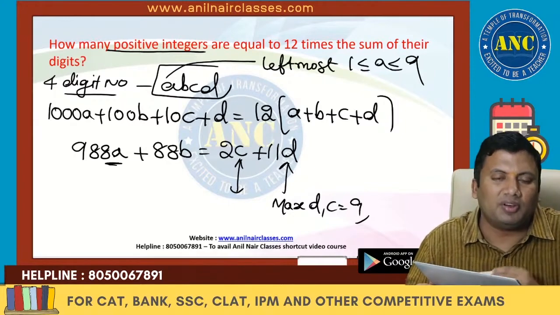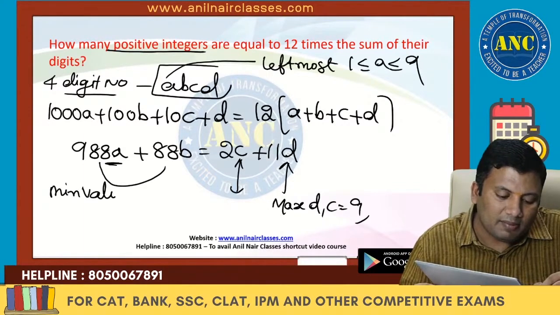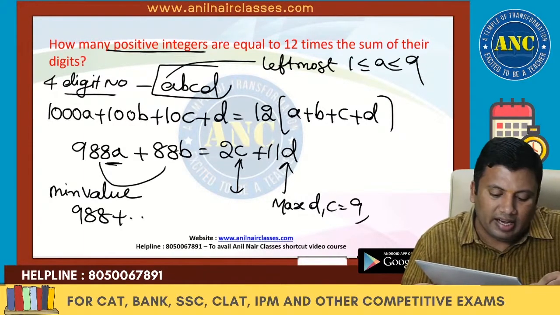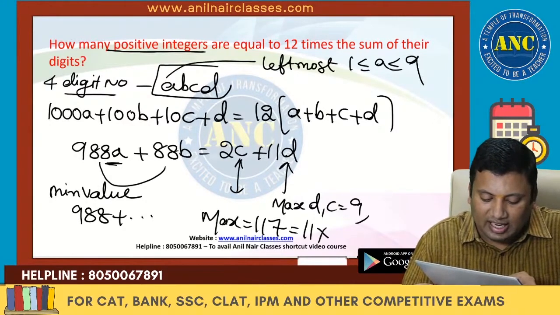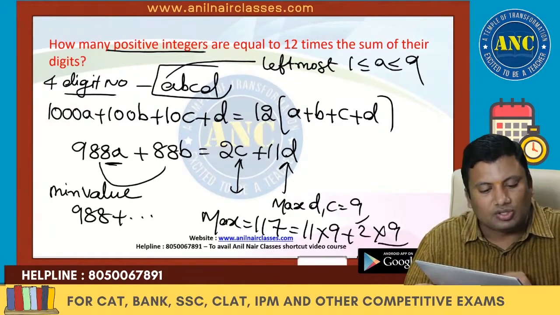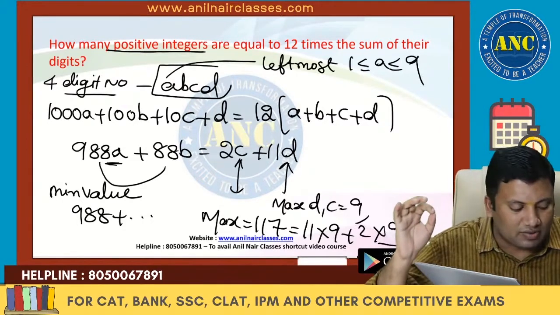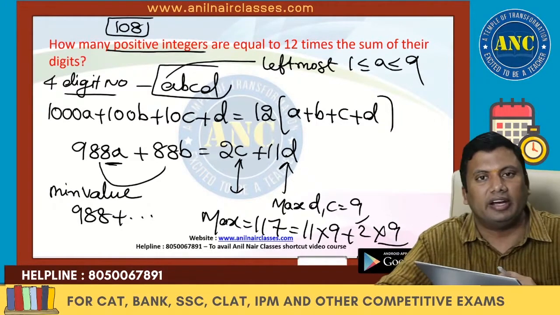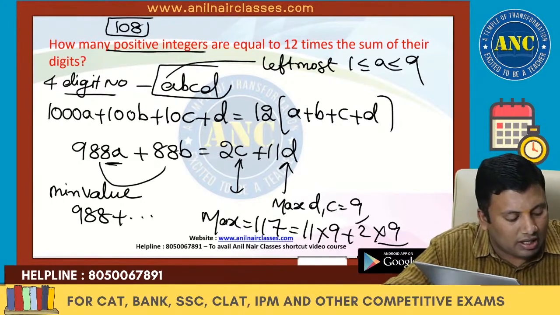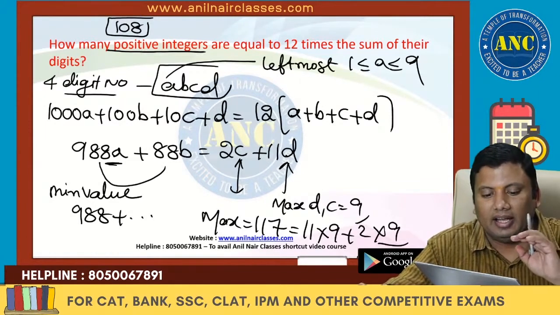Here the minimum value A will take is 1, so I am getting a minimum value of 988 plus something. The maximum value I am getting is 117, which is 11 into 9 plus 2 into 9. So from 4-digit numbers onwards, it is not possible. The only positive integer which will satisfy this question is a 3-digit number, which is nothing but 108. 108 is nothing but 12 into 9. I hope the idea is clear.